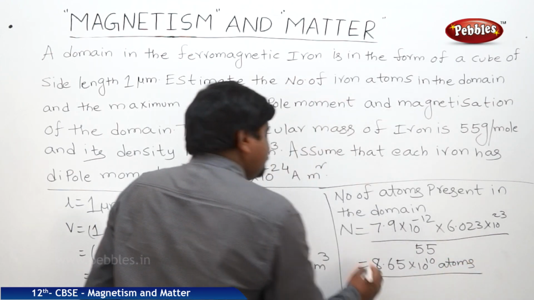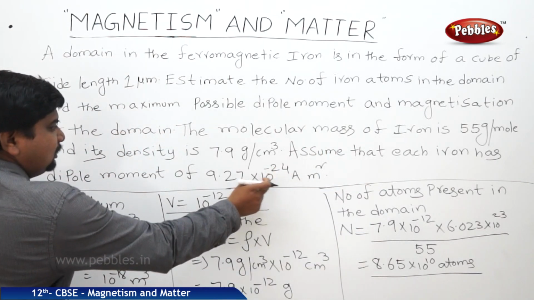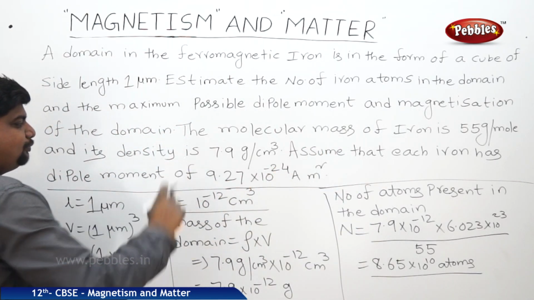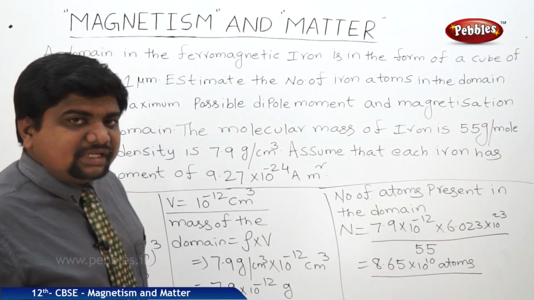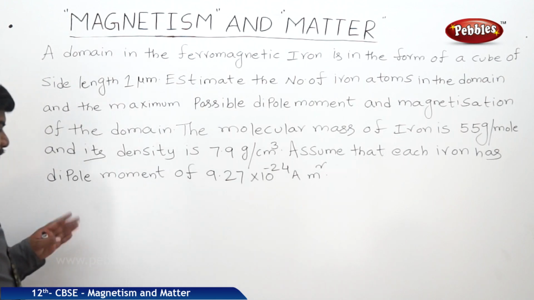These many atoms are there in each domain, and each atom has a dipole moment this much, 9.27 into 10 to the power of minus 24 Am square. So now we should find out the maximum magnetization.